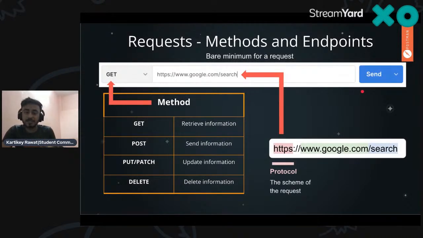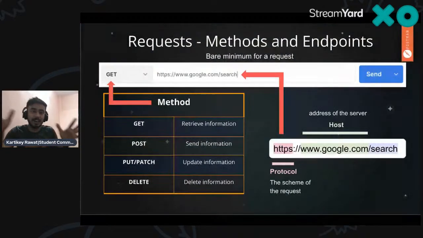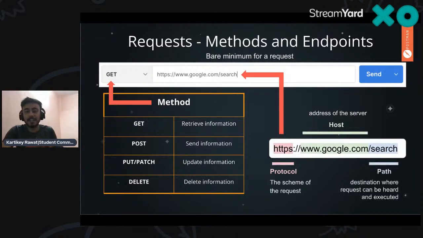So HTTPS, as you know, is a protocol. It's hypertext transfer protocol. The schema, basically, it's the schema of the request. I'm not going to go into what a schema is, but I'm just letting you know it's a protocol. Second one is the host, where all things are hosted, right? And last but not the least, the path, which is a destination where requests can be heard and executed.